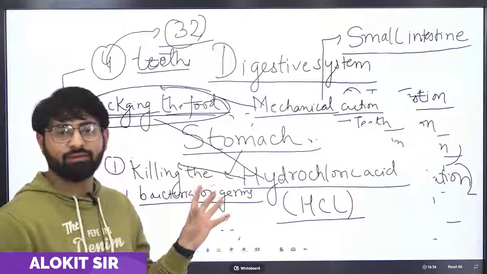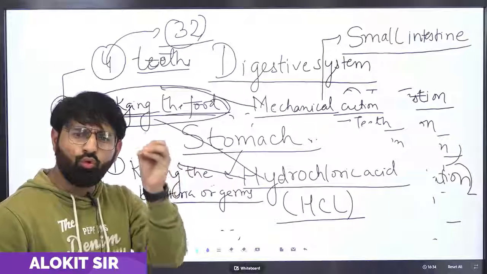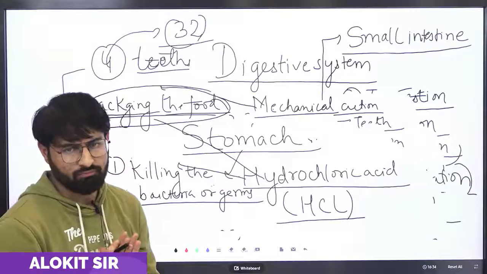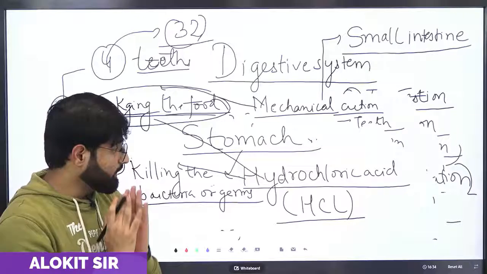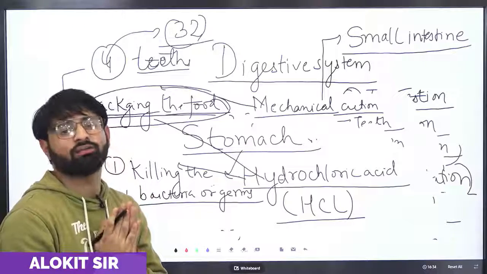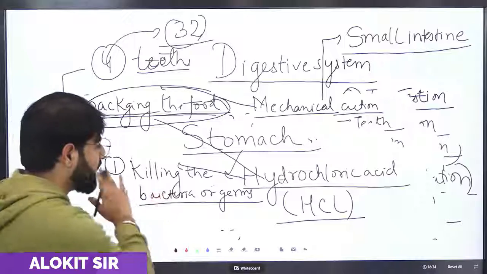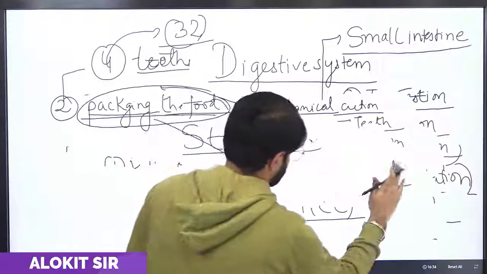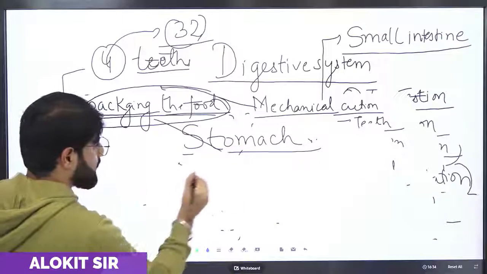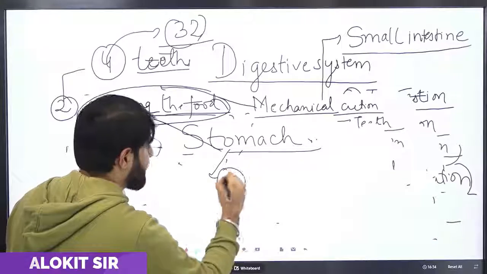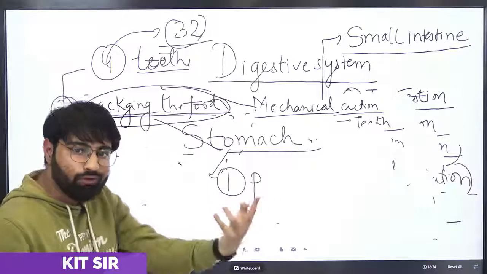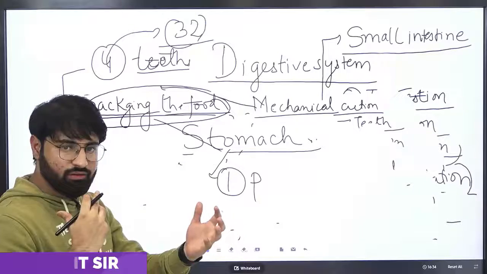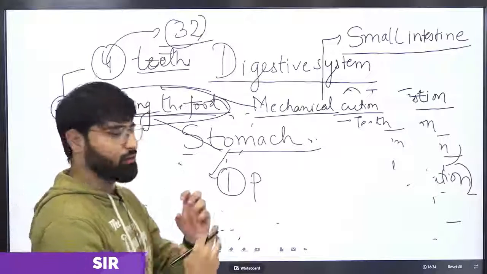Along with the acid present in the stomach, two kinds of enzymes are also present. Class, listen carefully. The two kinds of enzymes are also present. As I told you earlier, an enzyme is a kind of catalyst or a protein which helps in increasing or decreasing the rate of reaction.